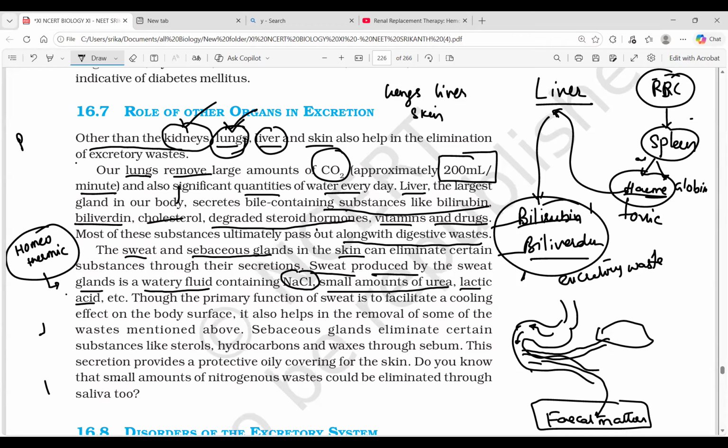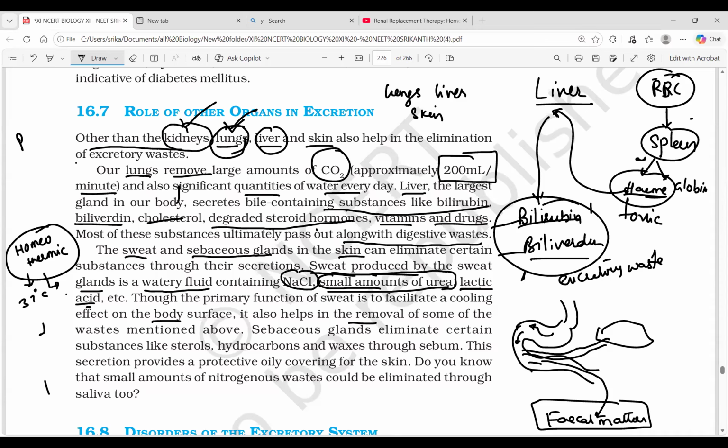The primary function of sweat is to facilitate a cooling effect on the body surface. It also helps in the removal of some wastes mentioned above. To maintain the homeothermic body temperature, sweat is very important for us. Along with the sweat, we send out sodium chloride, small amounts of urea, and lactic acid. So these are the two functions.